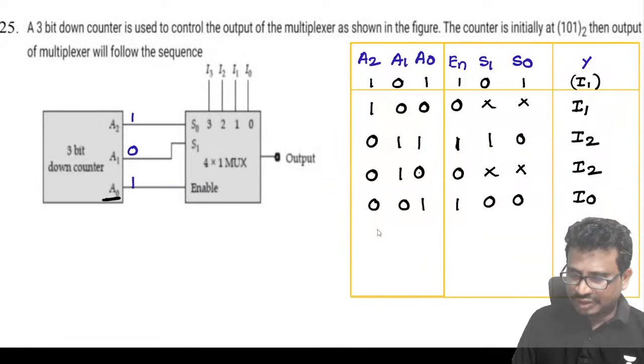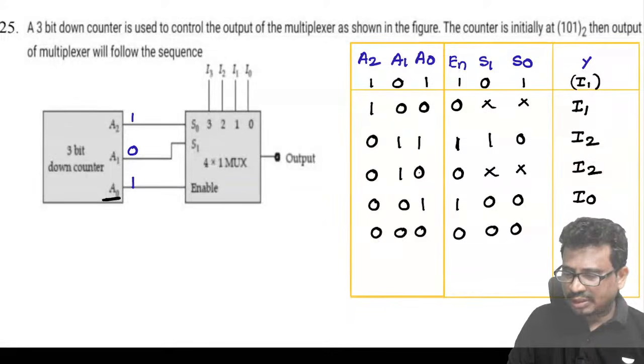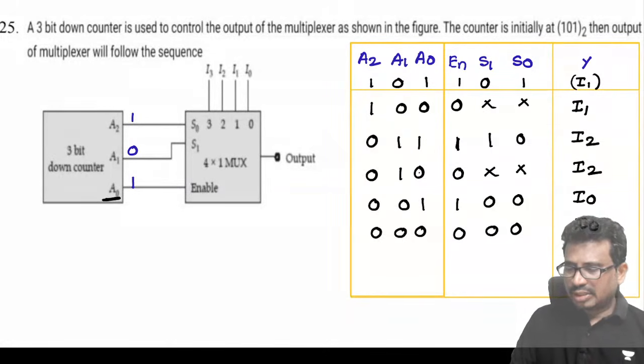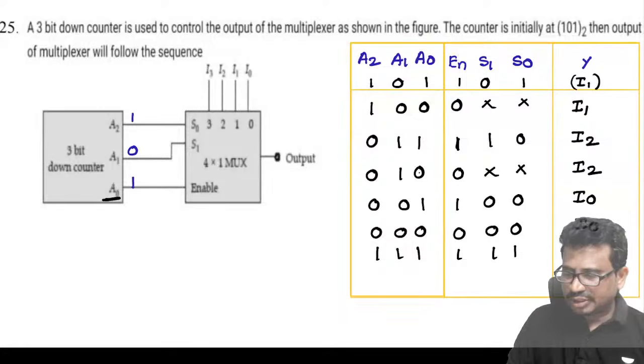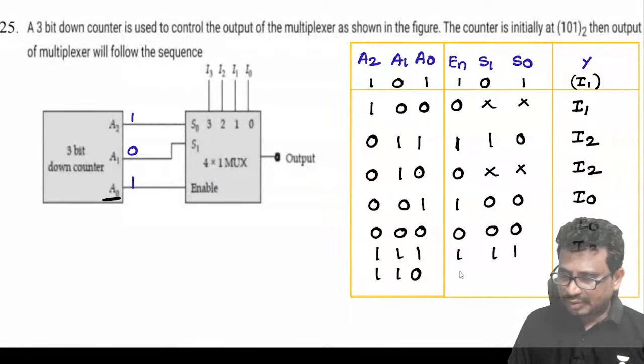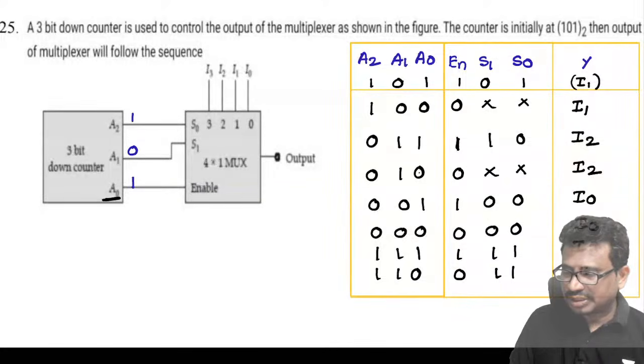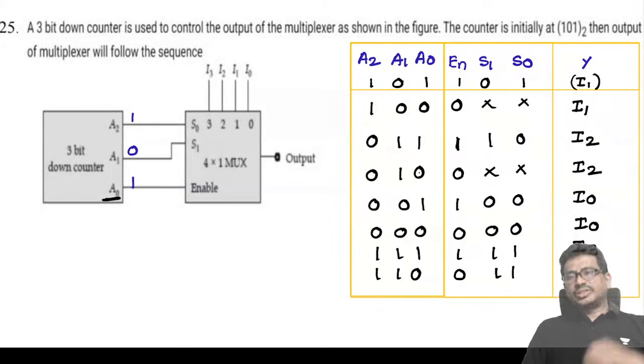Next, if it is 0, 0, 0, enable is 0, so it is hold state. Next will be 1, 1, 1, then I3 will come. Next 1, 1, 0, then 0, 1, 1, still this is I3. Like this the process will continue.